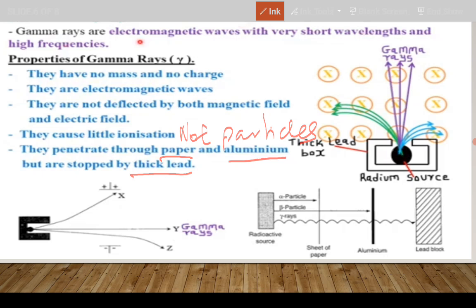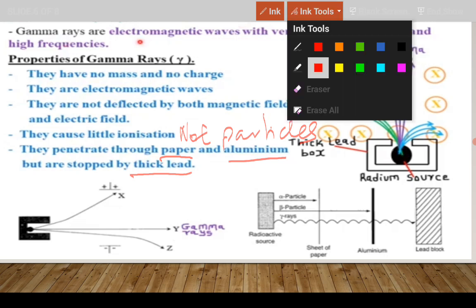So these are the properties of electromagnetic wave called gamma rays.